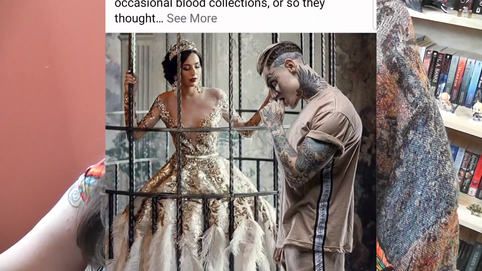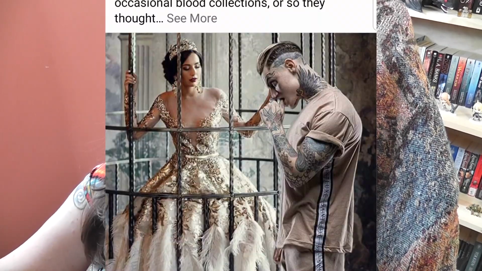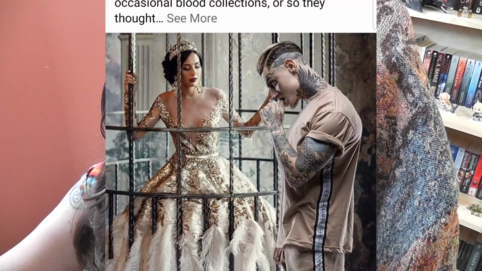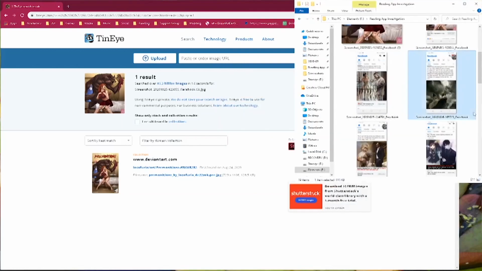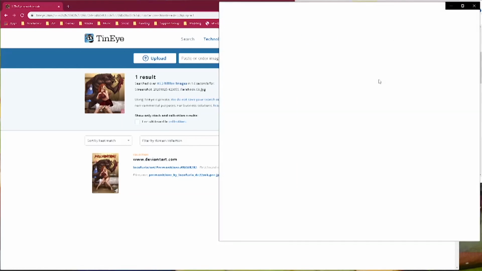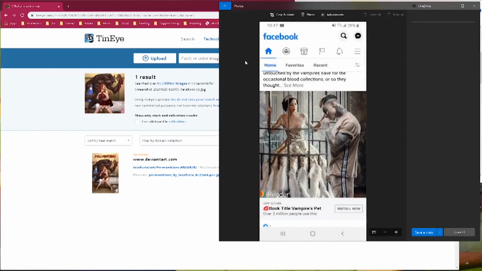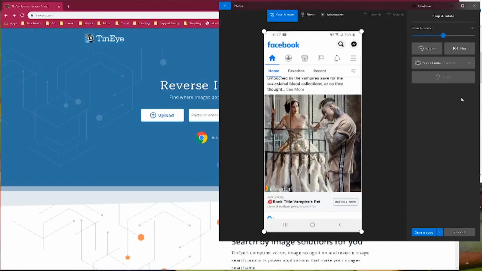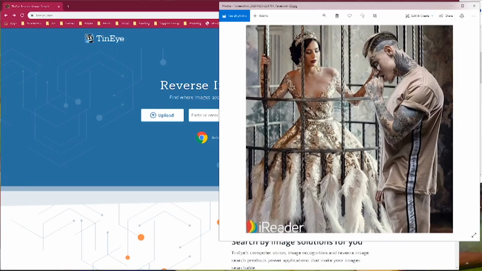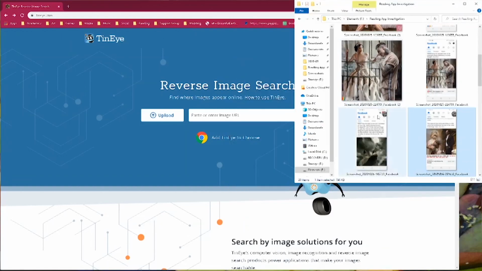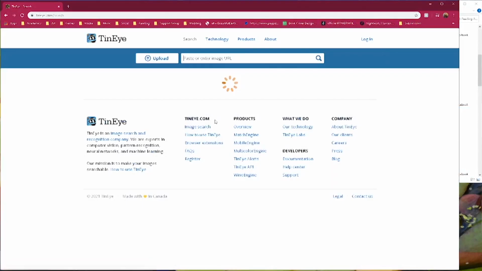So let's do another one. I'm just going to point this one out because this one's funny. That is the Joker, I'm pretty sure. So we're going to go to this next one, which is like vampires. We're going to crop this and run it through TinEye and see what we get. I don't know why he looks so familiar. I was thinking the Joker, but I don't know if that's correct. It doesn't really matter, honestly.